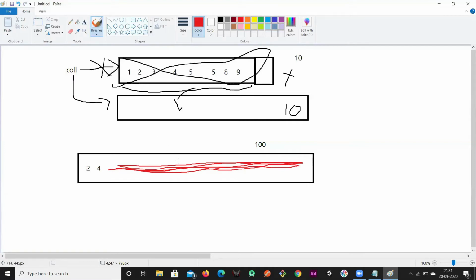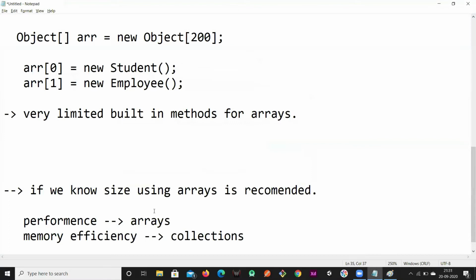In that case, it is not efficient. If you have declared more, reserved more space, and you are using only a little, it is not efficient in terms of memory. That is the memory efficiency concept, and this is the only difference between collections and arrays. So you can choose: performance-wise, arrays are best; in terms of memory, collections are best.